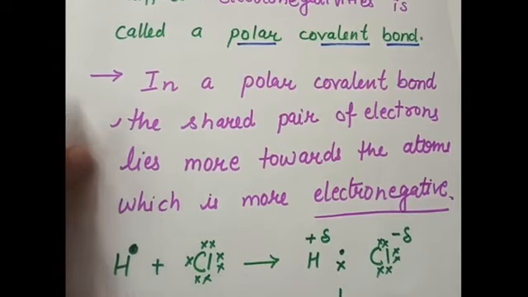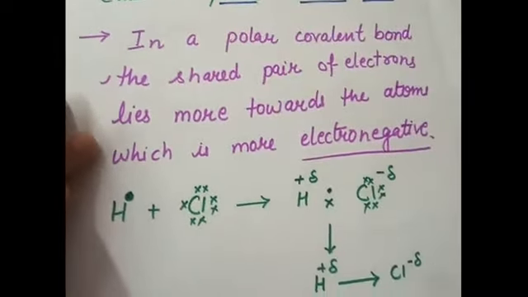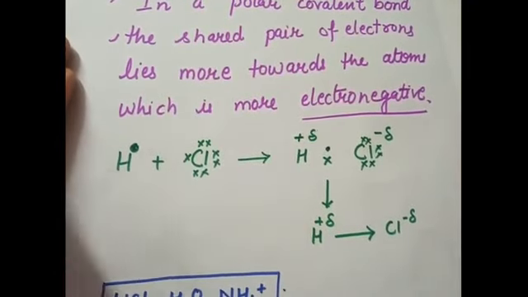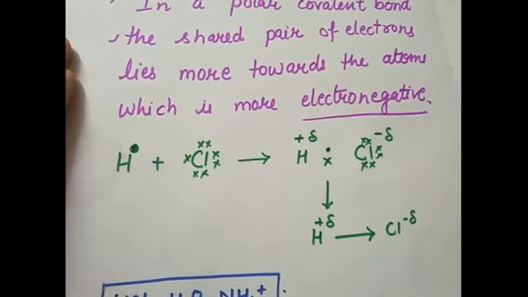For example, we take HCl, hydrochloric acid. Here we have a hydrogen atom and chlorine. Hydrogen is comparatively less electronegative. Actually, it is electropositive in nature.